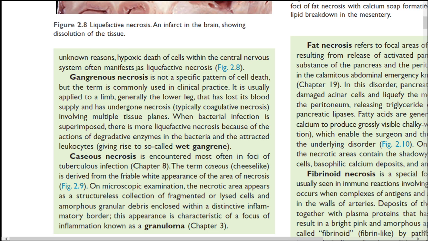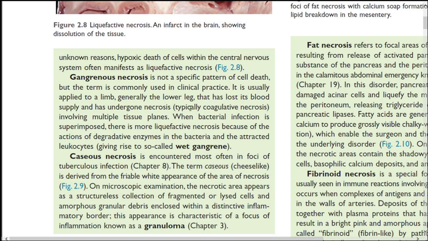So next, for example, hypoxic cell death in the CNS often manifests as liquefactive necrosis. Next, we will see gangrenous necrosis. It is not a specific pattern of cell death, but it is a term commonly used in clinical practice. See here, if you take a leg or lower limb that has lost its blood supply and has undergone necrosis, usually coagulative necrosis occurs.